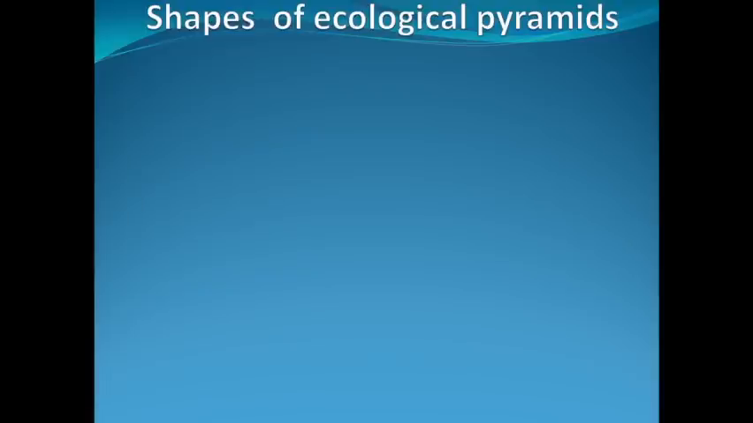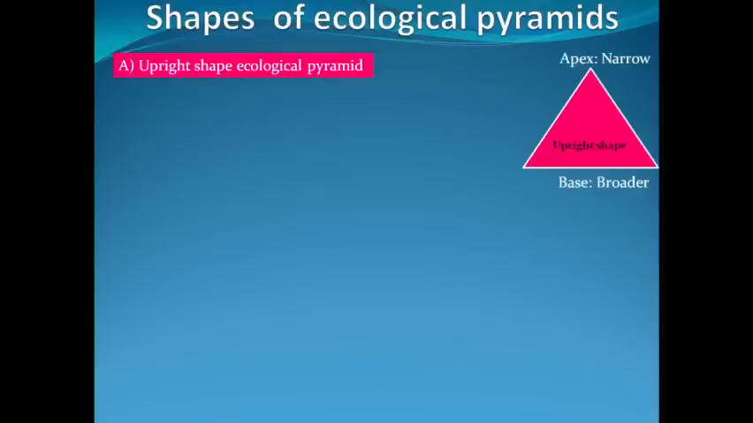Now we'll discuss the shapes of ecological pyramid graphs. Generally, two types of ecological pyramid graph shapes are seen. The first is the upright shape ecological pyramid graph. In such graphs, the apex will be narrower while the base will be broader. The base will contain information related to the food chain at producer level. It could be data related to the population of producers, the total biomass of the producers, or energy available at the producer level.